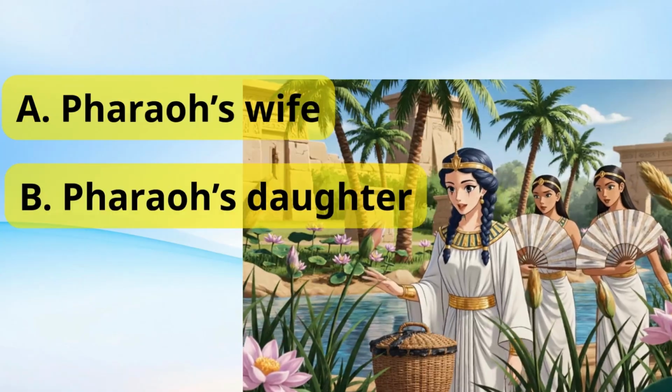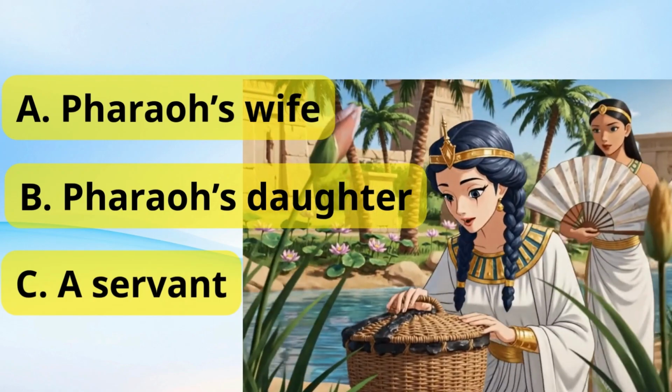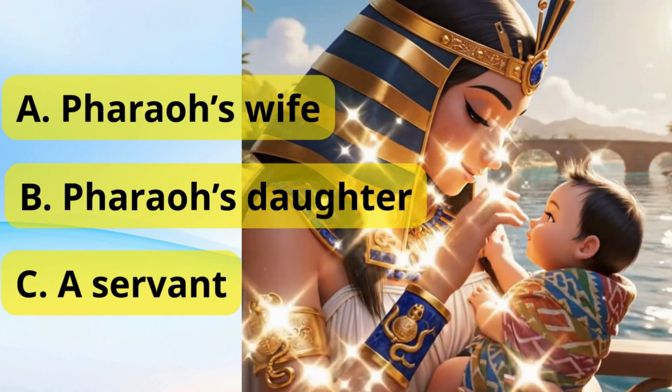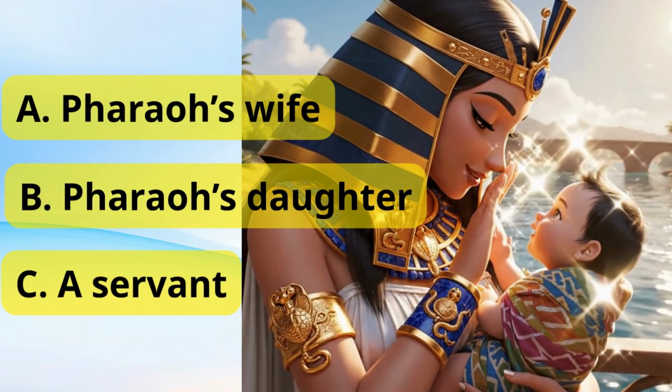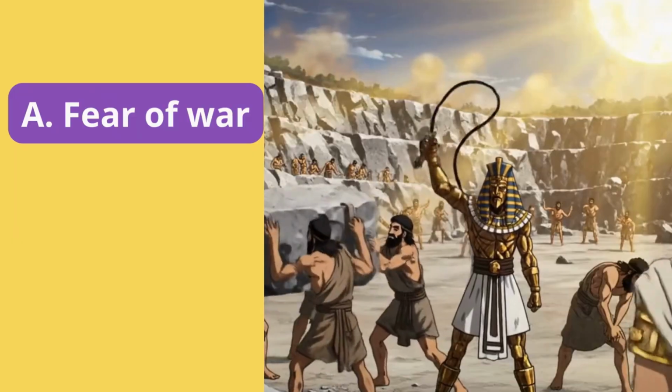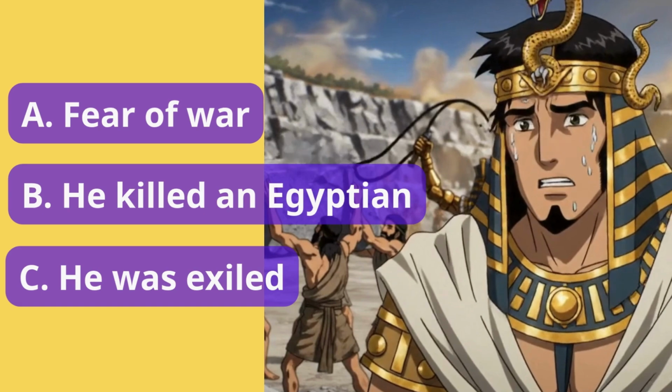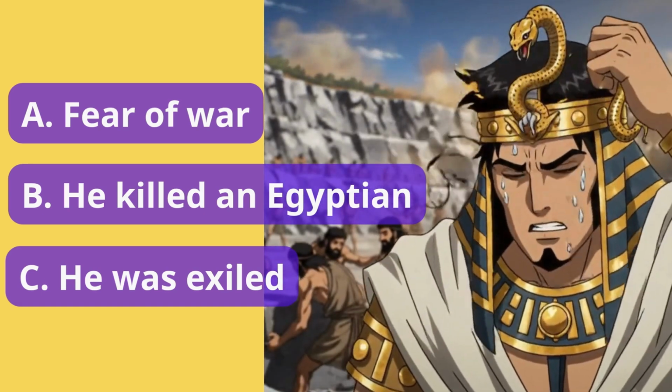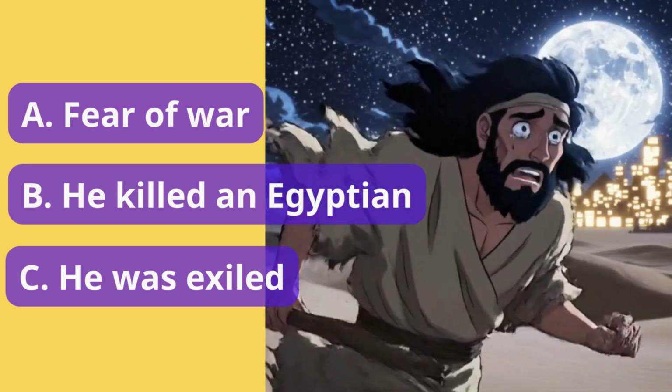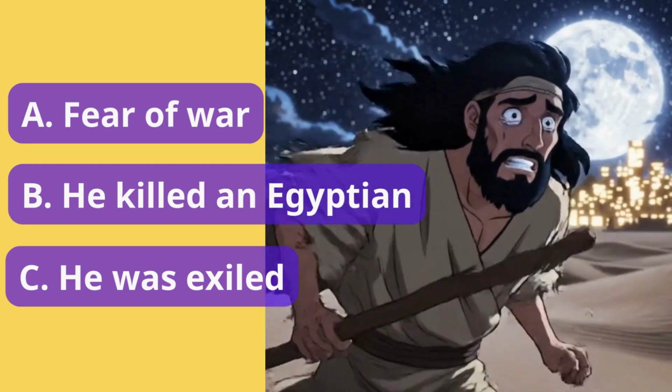Question 2. Who was the person who discovered baby Moses floating in the Nile and decided to adopt him as her own son in the palace? It was Pharaoh's daughter. Question 3. Why did Moses flee from Egypt to the land of Midian after living for 40 years in the house of the powerful Pharaoh? He fled because he had killed an Egyptian who was beating a Hebrew slave.